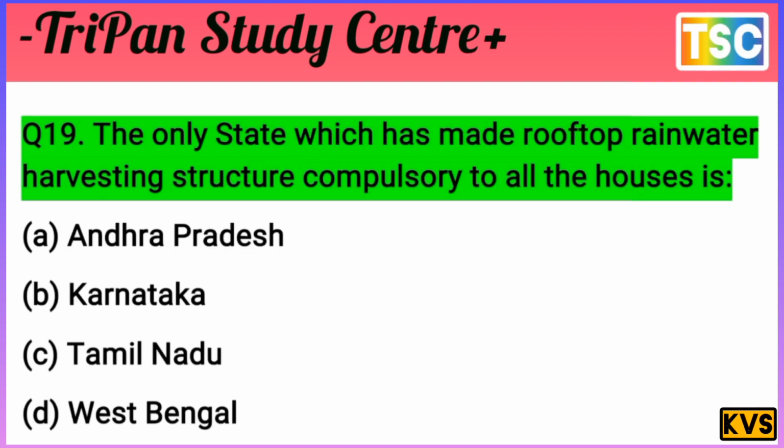The next question is important. The only state which has made a rooftop rainwater harvesting structure compulsory for all houses is: A, Andhra Pradesh; B, Karnataka; C, Tamil Nadu; D, West Bengal.